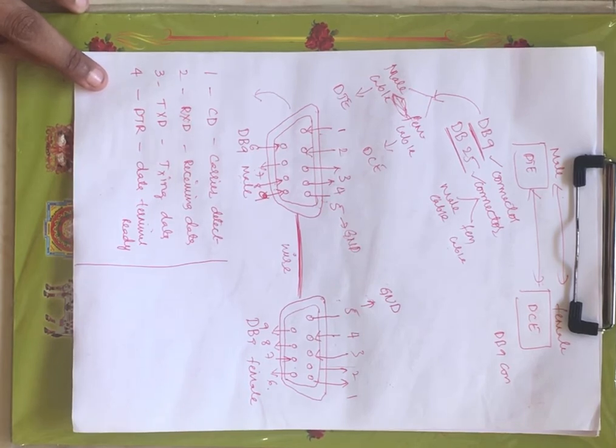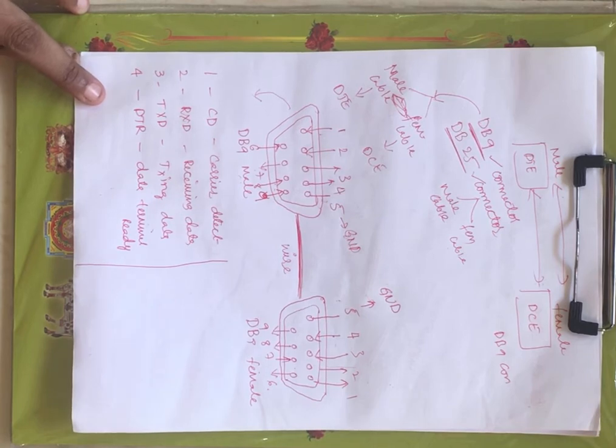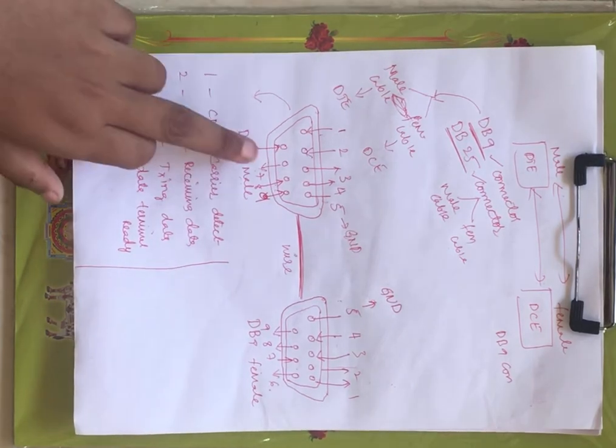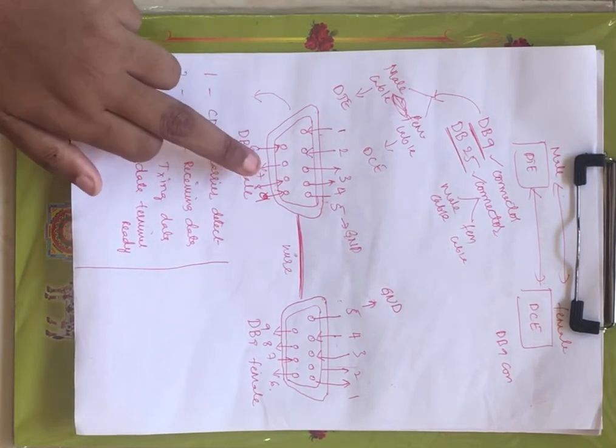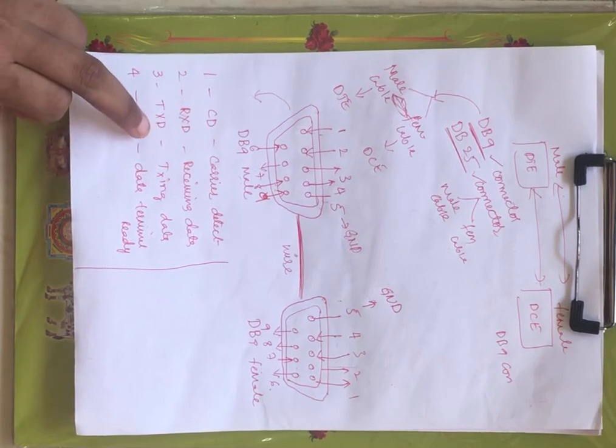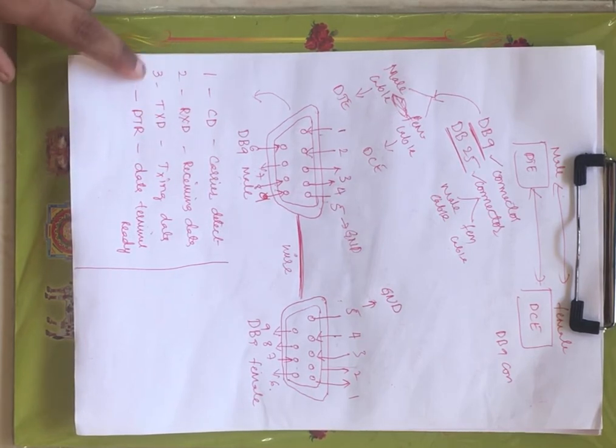Which request? Transmitting the data, right? The fourth pin will give the information whether the DTE, nothing but the male cable, is ready to accept a request or not. That information is given by this fourth pin.